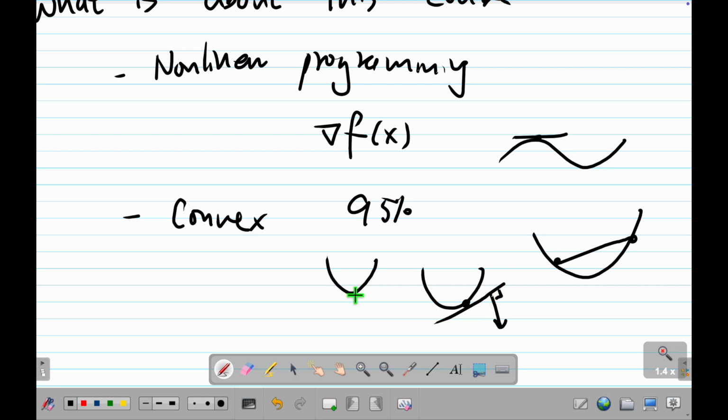Or you can say a function is convex if the gradient is monotone, which has some picture that looks like this. I will explain it later. Or you can say a function is convex if the epigraph is a convex set, then this relates to the convex set. We'll talk about this.